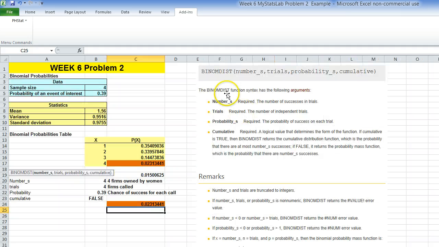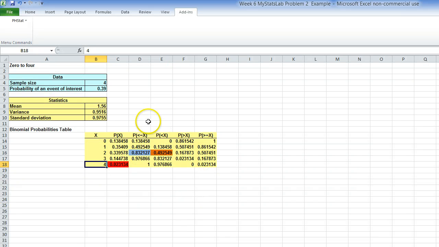Now take a look at the function in Excel, take a look at the powerful sheet that you get from using PHStat. Click around on these cells, look at how we calculate these values here, and this will be a pretty useful teaching tool, I hope.